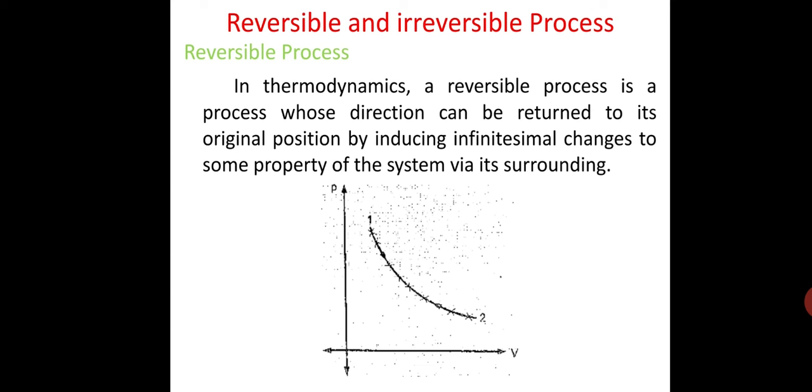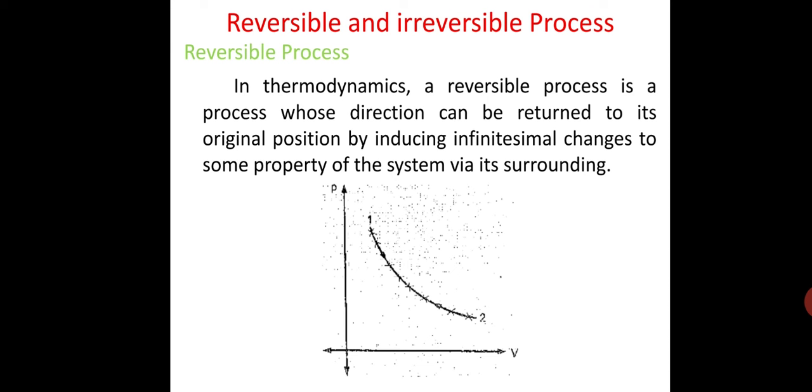If on the conclusion of its reverse process, that is from state 2 to state 1, the system is restored to its initial state, then the work W must be done on the system and heat Q must be transferred from the surroundings to the system, so that there are no outstanding changes either in the system or in the surroundings. In other words, after the conclusion of the reverse process, no trace will be left in the universe, and such a process we call a reversible process.